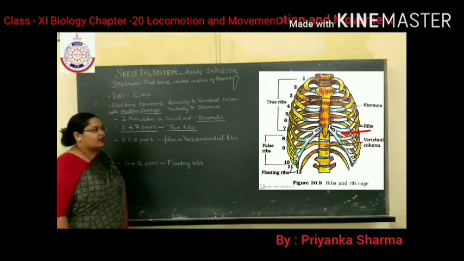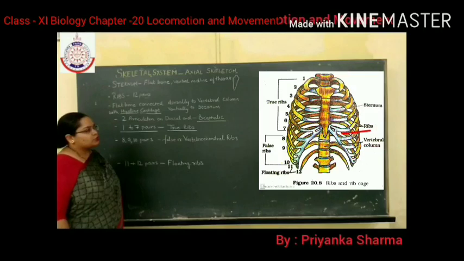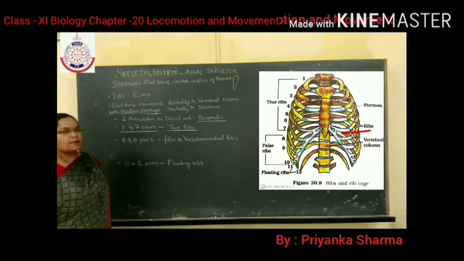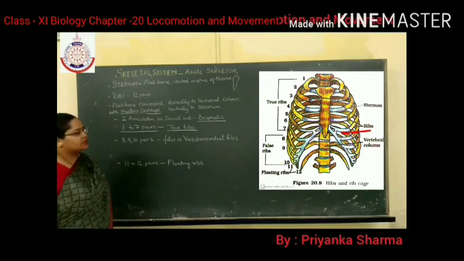You can see in the diagram, first 7, 1, 2, 3, 4, 5, 6, 7, are known as true ribs. Why are they known as true ribs? Because dorsally they are connected with the vertebral column and ventrally with the sternum with the help of hyaline cartilage. That's why they are known as true ribs.